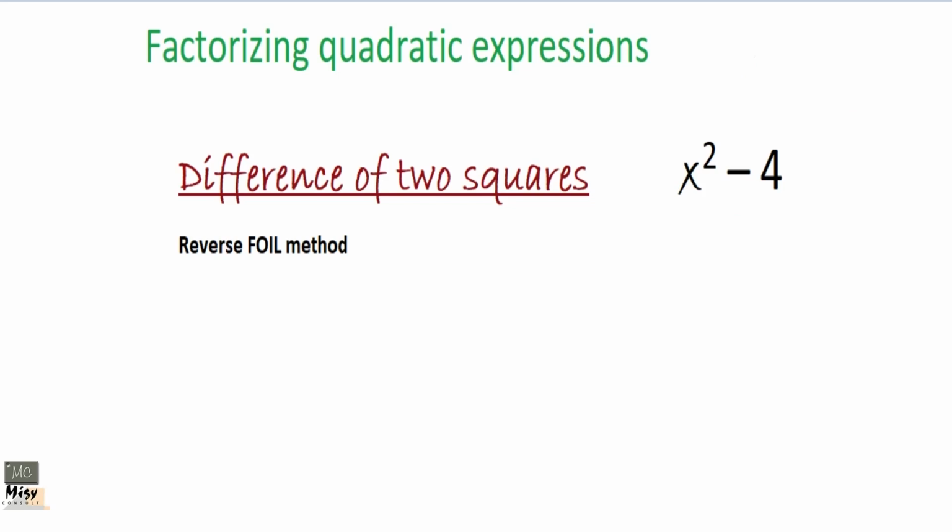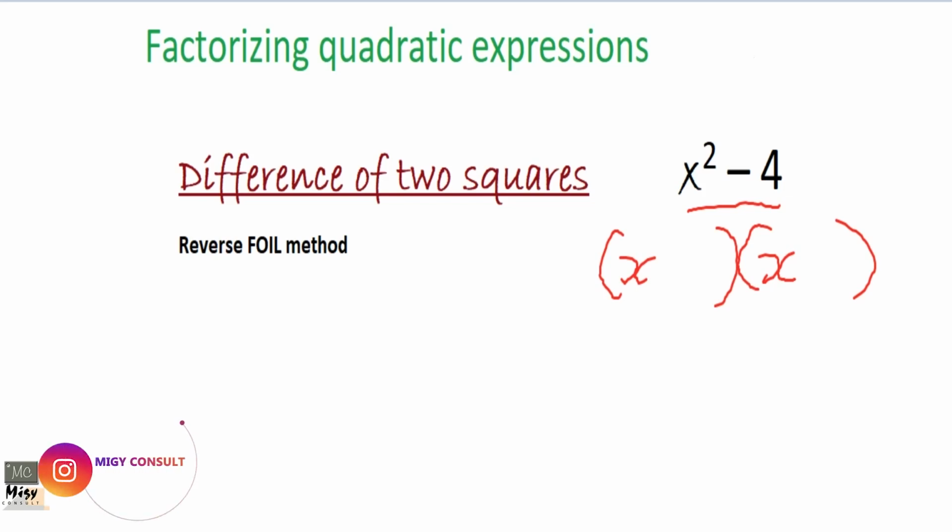So we are just doing it again. Difference of two squares is x squared minus 4. X squared is a squared something because x is squared, and the 4 is also a square. But don't worry yourself thinking about even the numbers. What you need to know is just follow the reverse FOIL method. We bring our parentheses completely nicely here, then we bring our x's because they are the two that will multiply to give us the first term. Lucky enough, there is no coefficient. If there were coefficients, we would know what to do, but there is no coefficient. So we just move on.